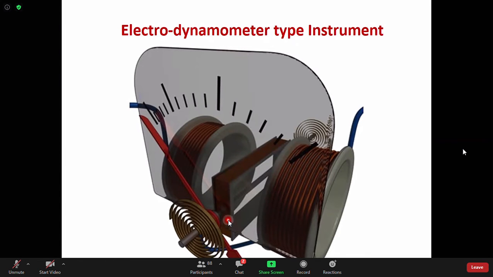This square moving coil will produce some flux, and by the interaction of those two fluxes, some deflecting torque will be produced. Because of the deflecting torque, this moving coil will try to rotate, and the pointer will also rotate. And what is the purpose? The purpose is to find out the relation between the current and the deflecting torque.